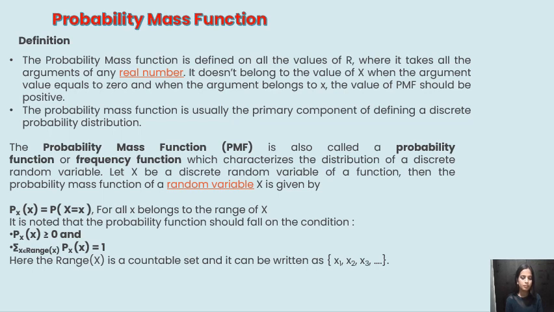It is noted that the probability function should fall under the condition P of x is greater than or equal to 0 and the summation over the range of P of x is equal to 1. And here the range of x is a countable set and it can be written as x1, x2 and x3.